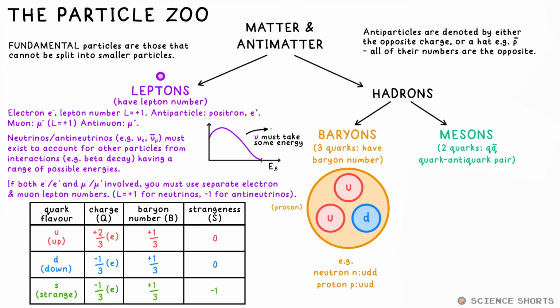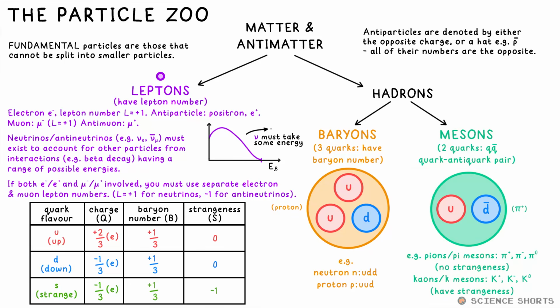Neutrons are up, down, down. Protons are up, up, down. So you can say the nud and the pood to help you remember them. Anti-up, anti-down, and anti-strange quarks have the opposite charge and baryon number. Pions are mesons that don't have strangeness, whereas kaons are mesons that do have strangeness. We can call them pi+, pi 0, pi-, and k+, k-, k0, etc.